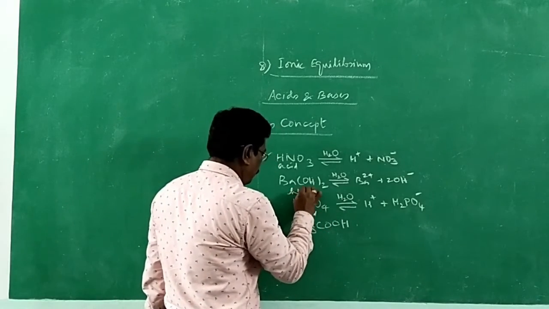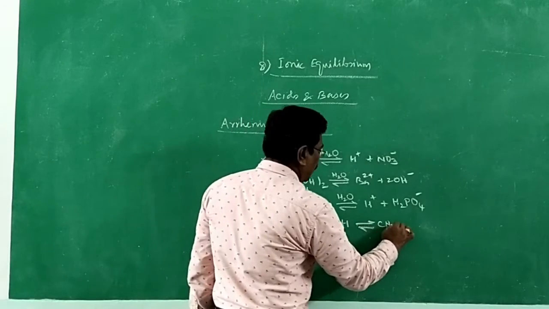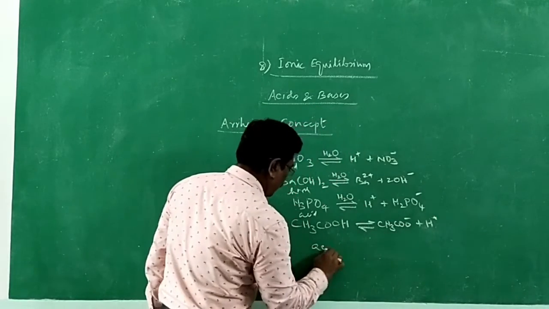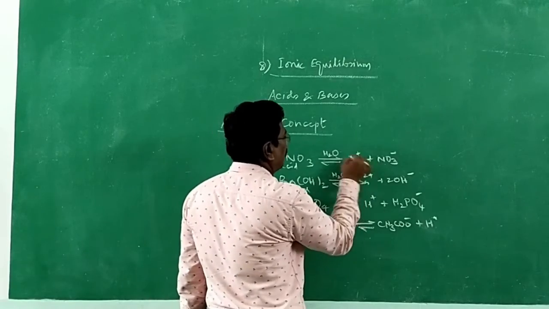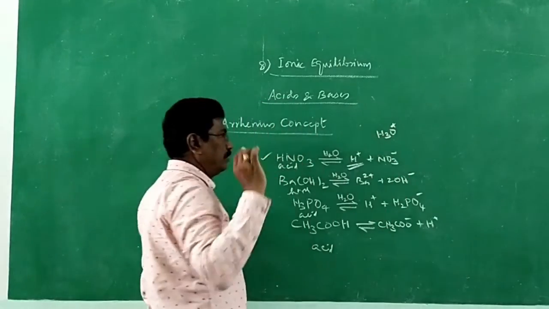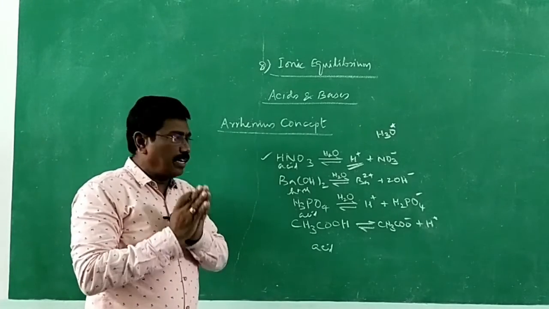Barium hydroxide is a base. What about acetic acid? In solution, it forms acetate ion and hydrogen ion. Therefore, it is said to be an acid. These hydrogen ions in water exist as hydronium ion. So that is about the concept of acid and base according to Arrhenius.